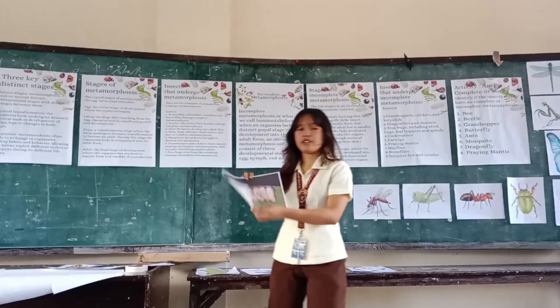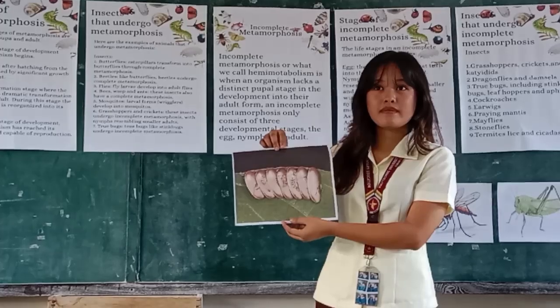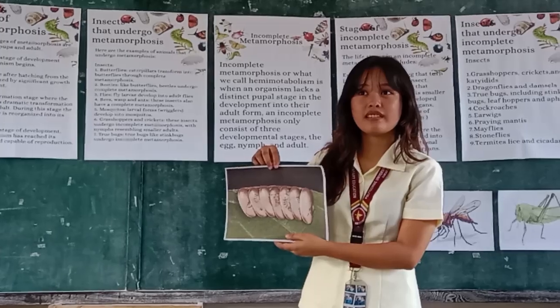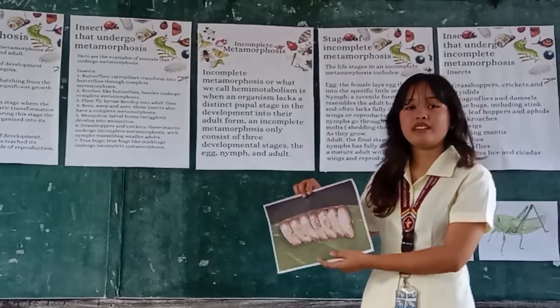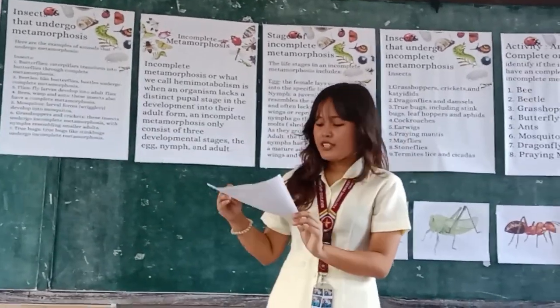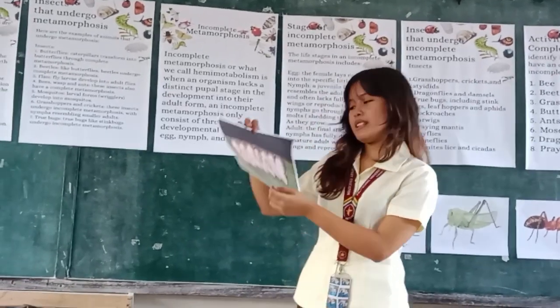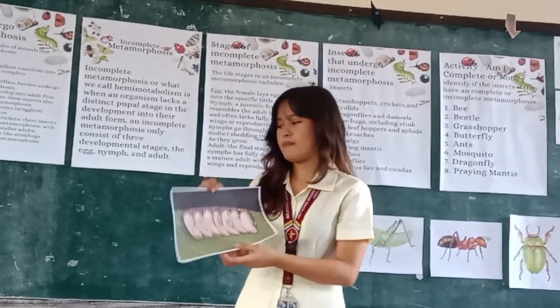Here we have a first example. Can anybody tell me what this one is? Egg. Yes, this is an egg. This pertains to the grasshopper egg. This is the initial stage of a grasshopper where it lays its infant form in its smallest state.